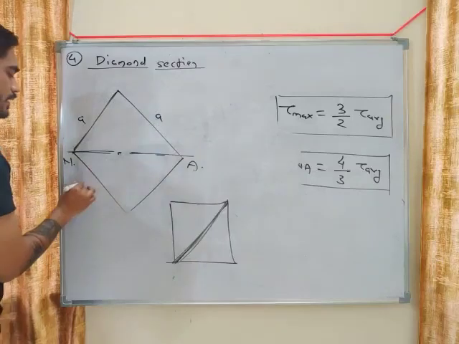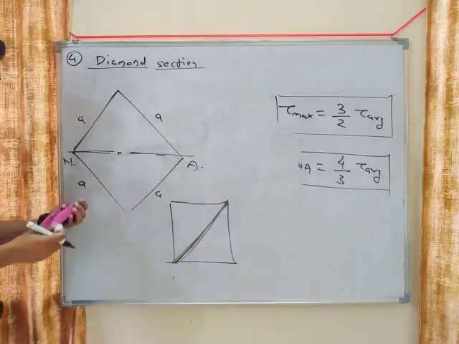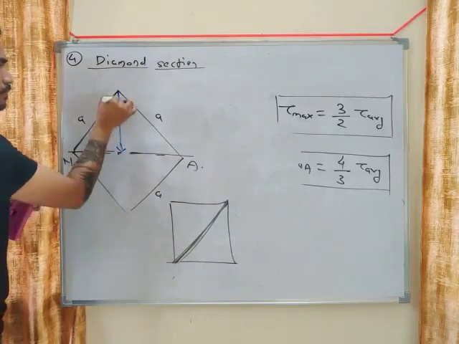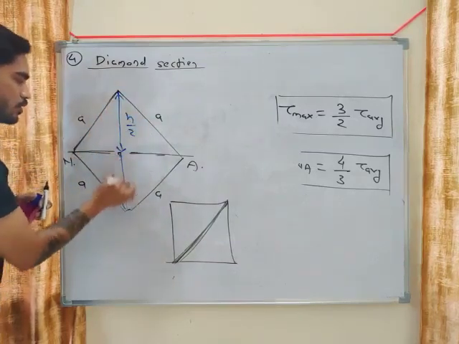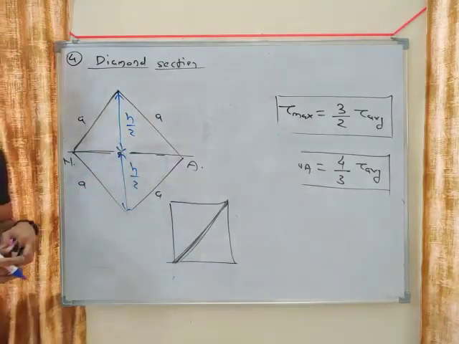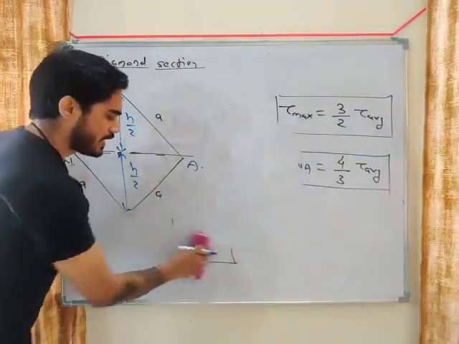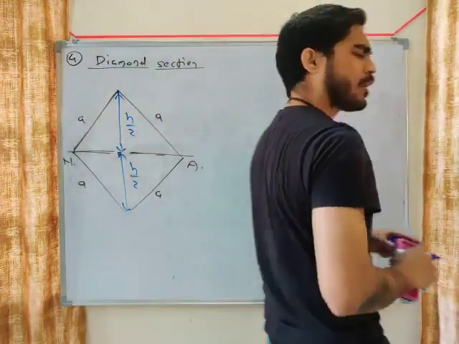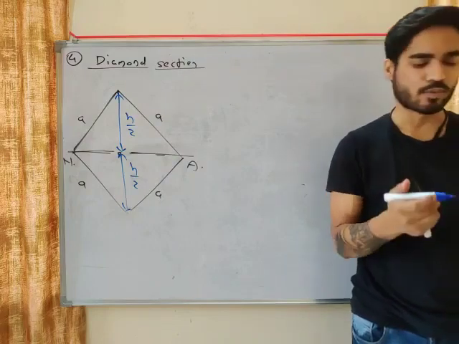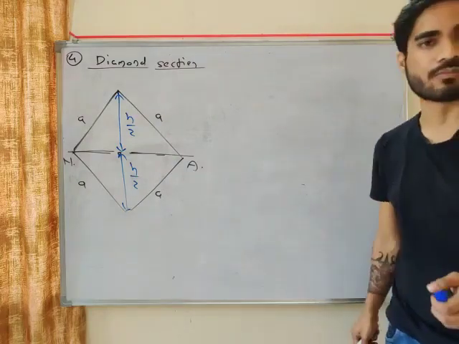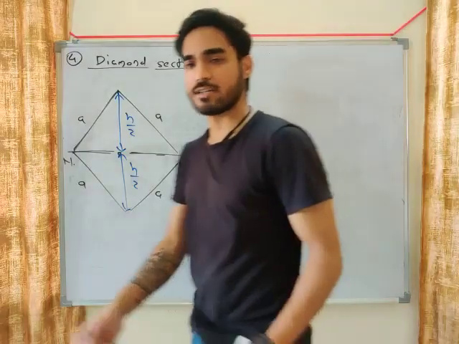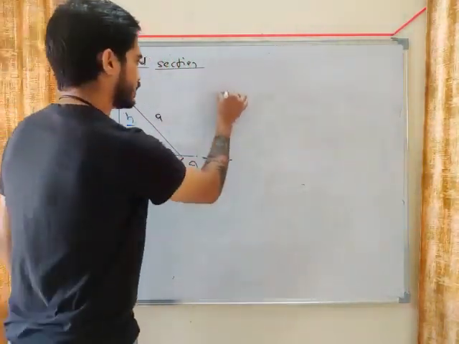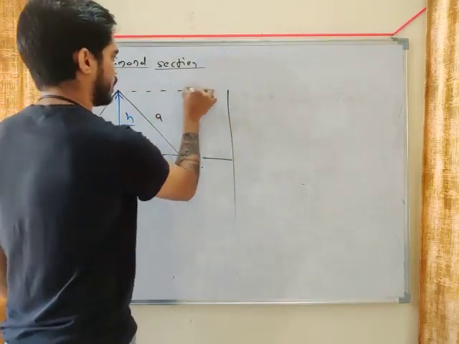Let's say this is A, this is A, this is A, this is A. Let's say the total height will be H. So what will be this? H by 2. This will also be H by 2. This is a symmetric section, so the diagram will also be symmetric. You will see 1 or 2 questions from diamond section in your previous year question book. So that's why I am telling you about diamond section also. Now in case of diamond section, the diagram is typical.